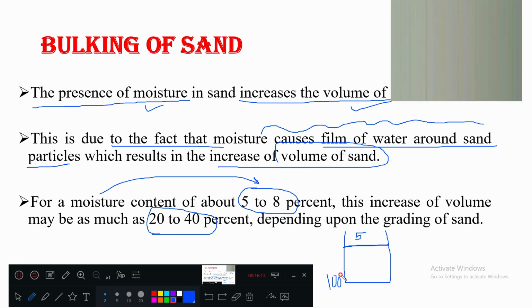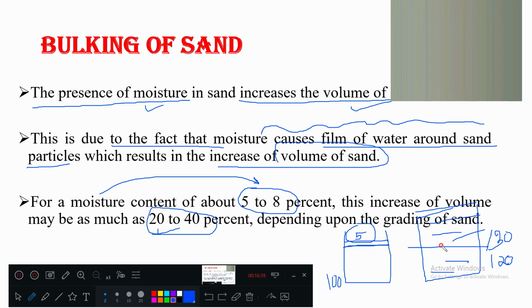When you mix, its total volume will be 140, or 130, or 120%. So that much increase in volume you can see by adding only 5% of water or moisture. You can see a 20 to 40% increase in the volume of sand.